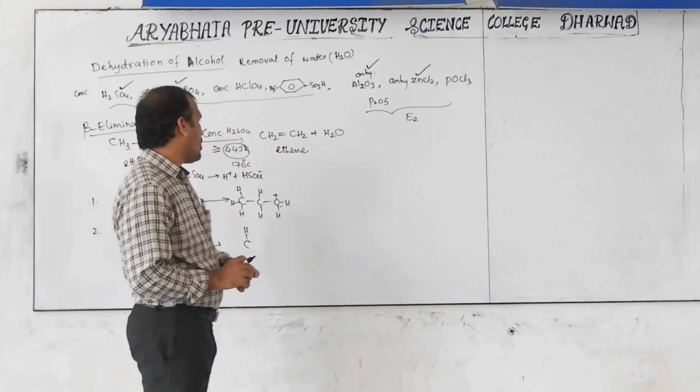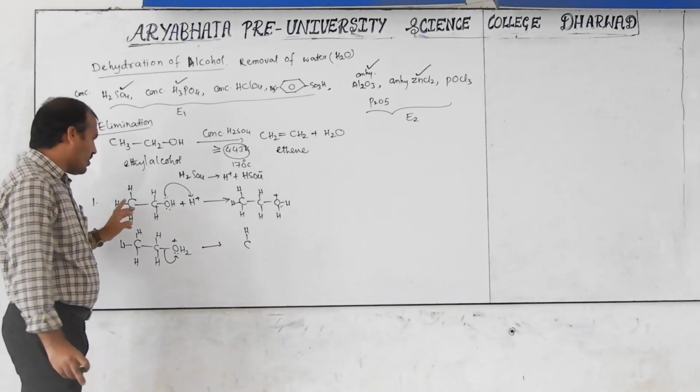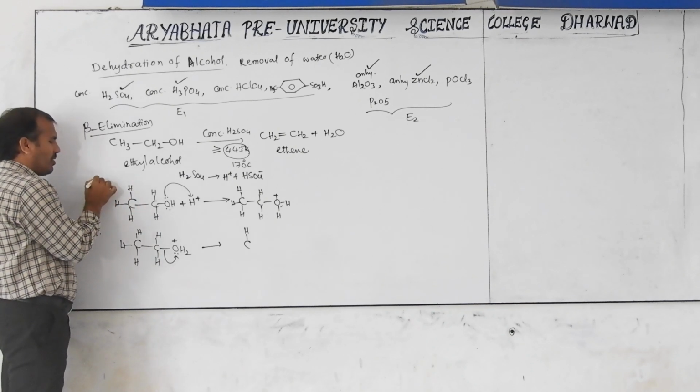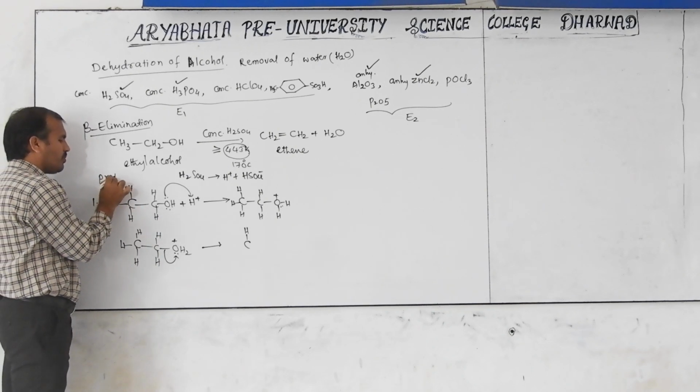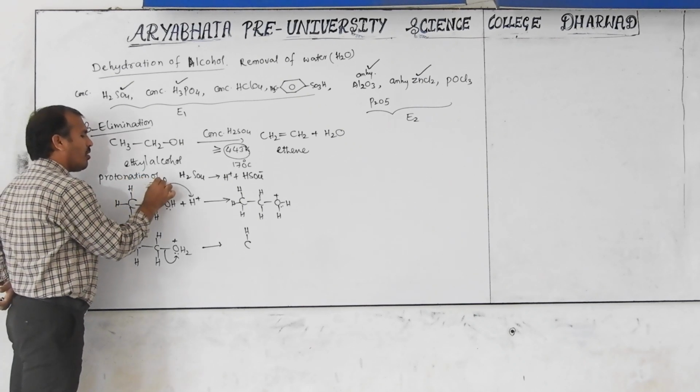This is the last class: elimination, dehydration of alcohol. Now the first step is protonation. Already you know this; that's why I am bringing it. This is protonation of alcohol.